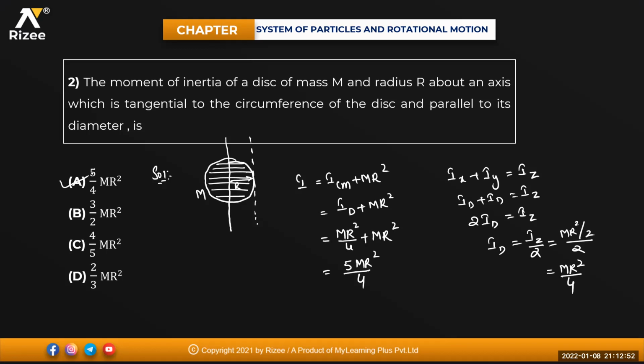How many of you have given the answers? Only 2. So moment of inertia of the disk of mass capital M and radius capital R about an axis which is tangential to the circumference of the disk and parallel to its diameter is 5 by 4 times of M into R square. Clear, beta?